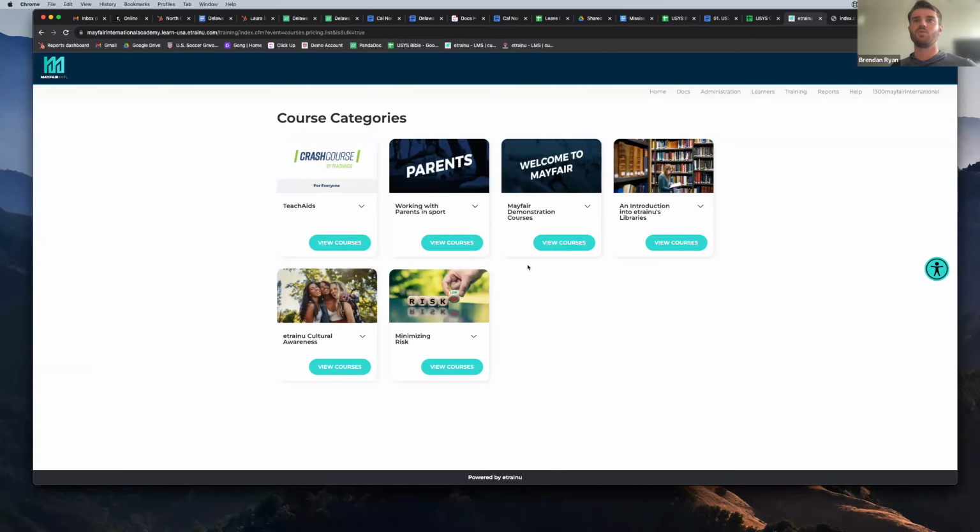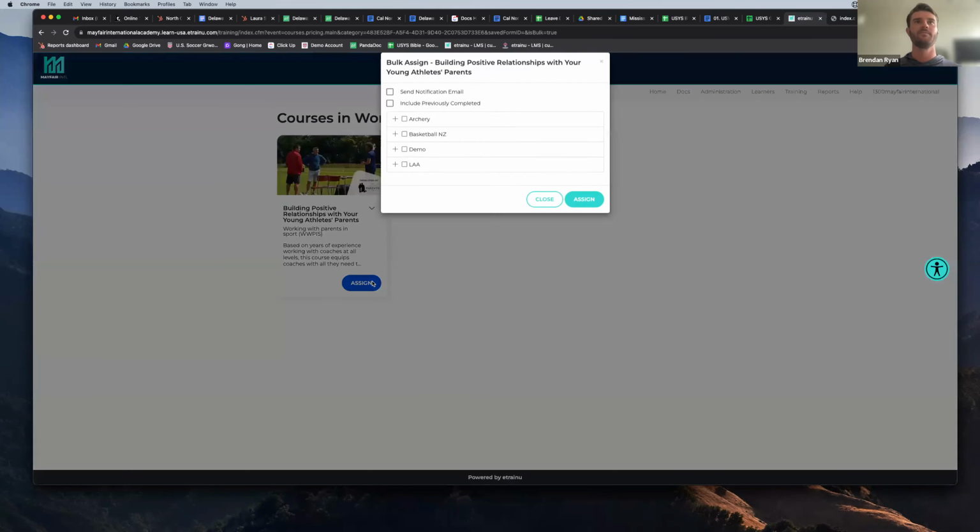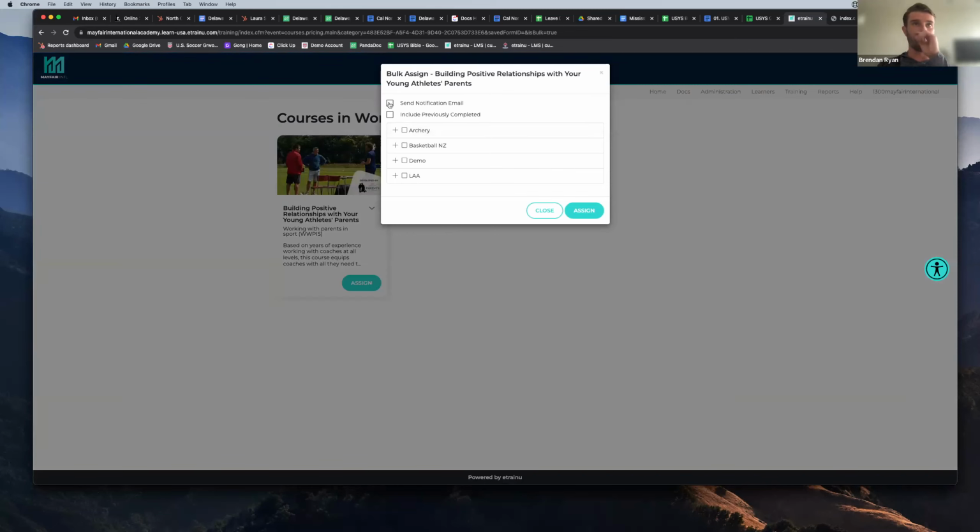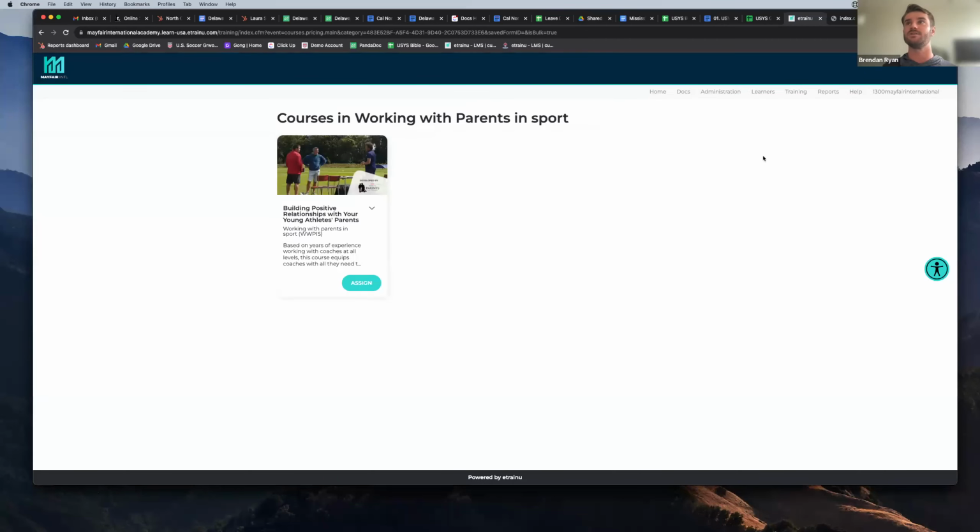And so this is one where if you're an admin or, like you said, the club level director, and you need to assign courses to a coach, this is where you would come in and hit view courses, assign, and then you can upload all of your emails right here. So it'll send out a bulk email with the link to the course. Obviously, they'll already have their login. So they'll click that link. It'll go straight to the course that they were assigned to. And it's super easy to just send that out.